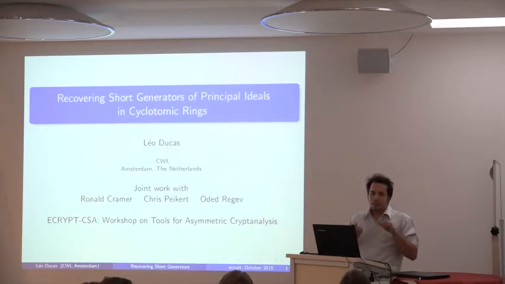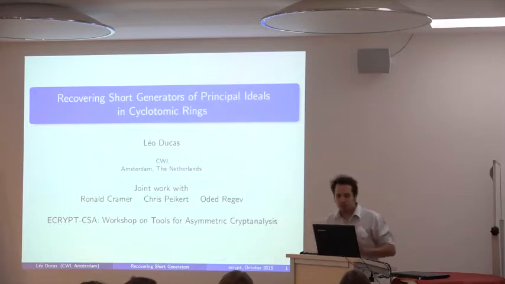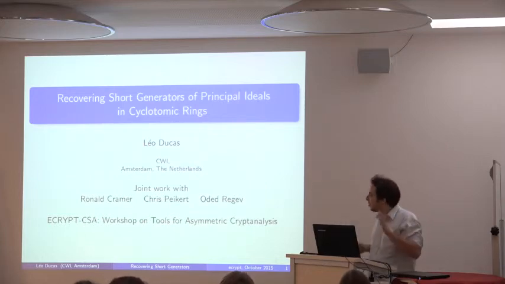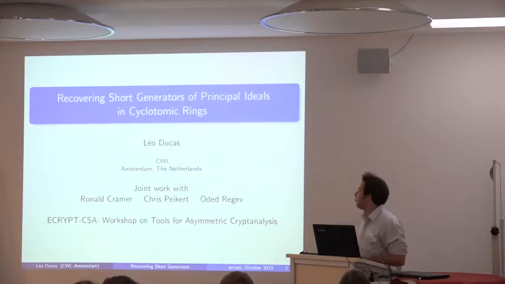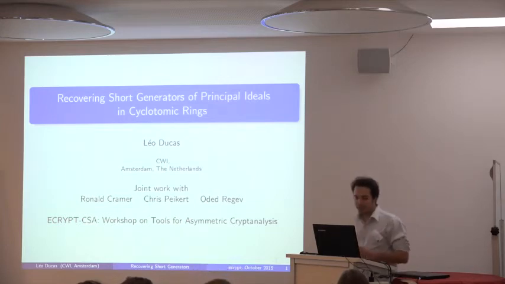It turns out that because you can factor this polynomial over the integers, it's not a perfect ring for cryptography. So we take the next thing, which is cyclotomic rings, which are pretty much the same thing. There's no need to be too afraid of all those complicated words. Basically, all we're doing is FFT, but we're speaking of it as mathematicians would. A year and a half ago I would not have used this kind of wording, but it's not as hard as it sounds. This is joint work with Ronald Kramer, Chris Peikert, and Oded Regev.